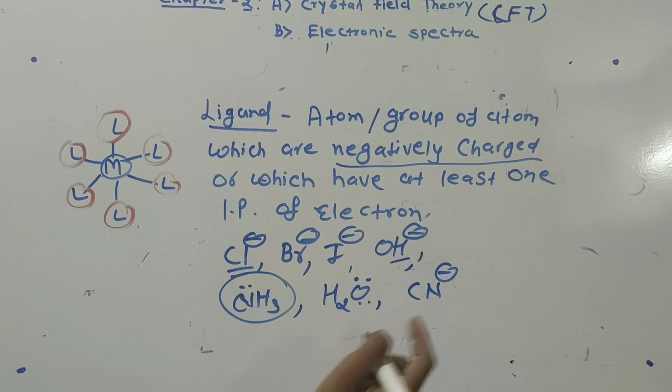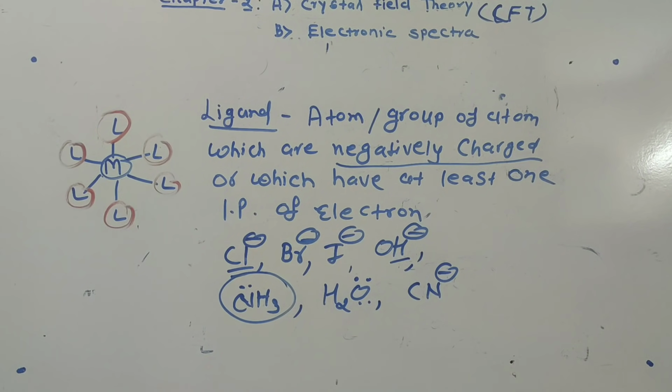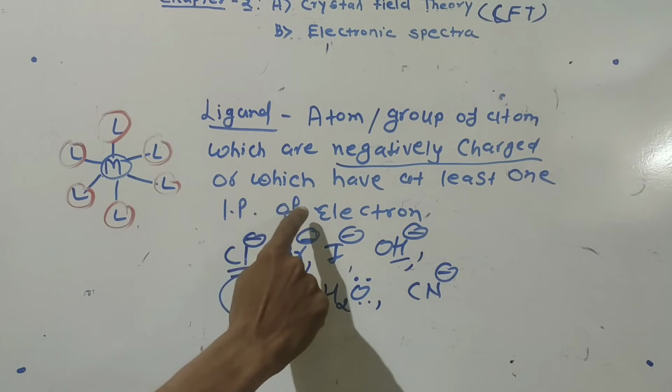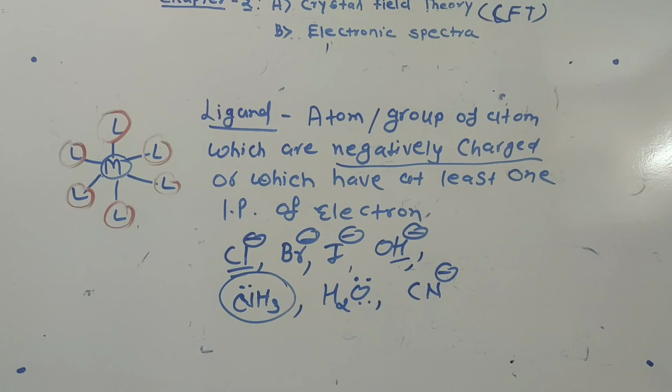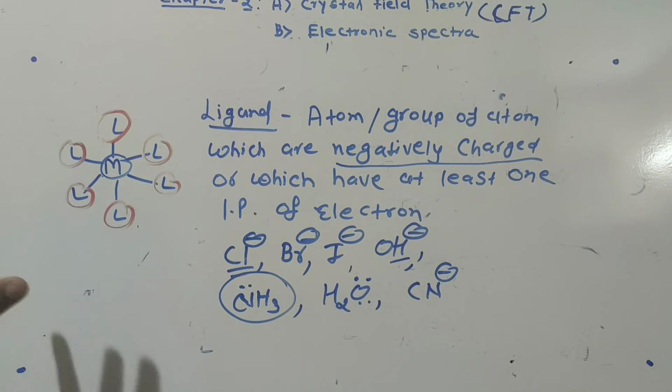Suppose CN minus, cyanide, a negatively charged base, can also act as a ligand. So a ligand is nothing but a neutral molecule or a negatively charged base, or such a base which has at least one lone pair of electrons. Such a base is called a ligand. This is what we have seen about the metal present in the coordination compound, and about ligands. Now we will write some specific examples.